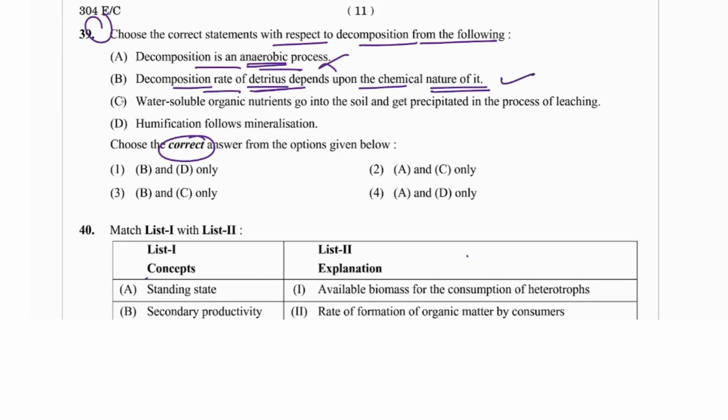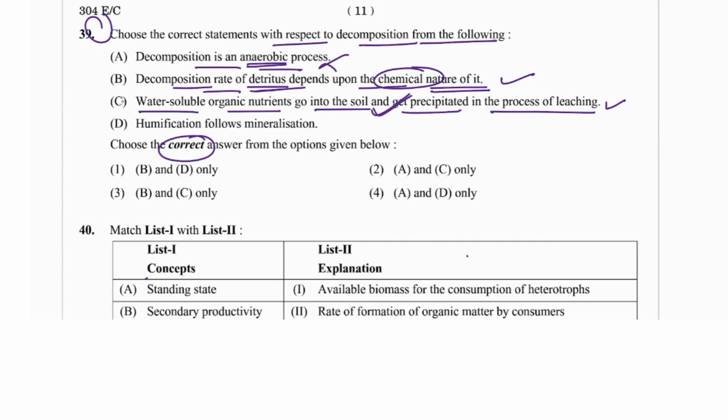Water soluble organic nutrients go into the soil and get precipitated in the process of leaching. We have seen the same process, not like that. So option number 2 is correct according to the question.